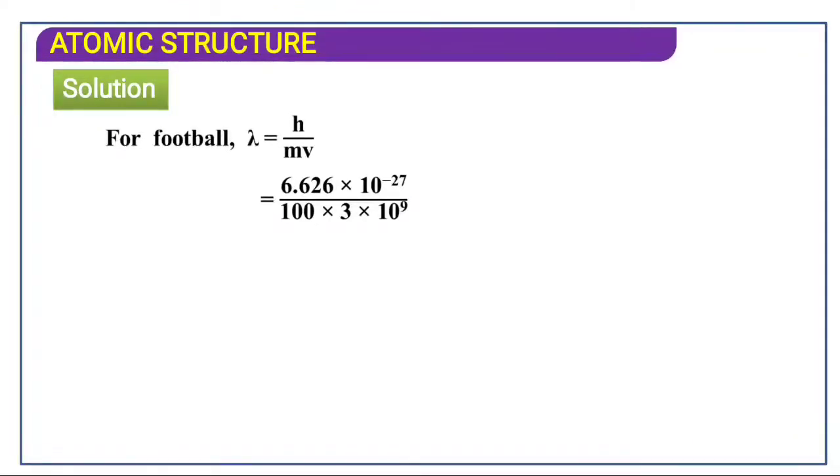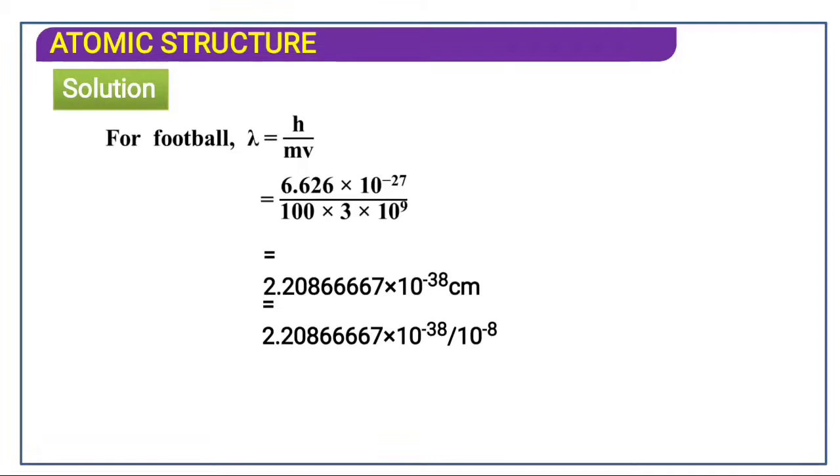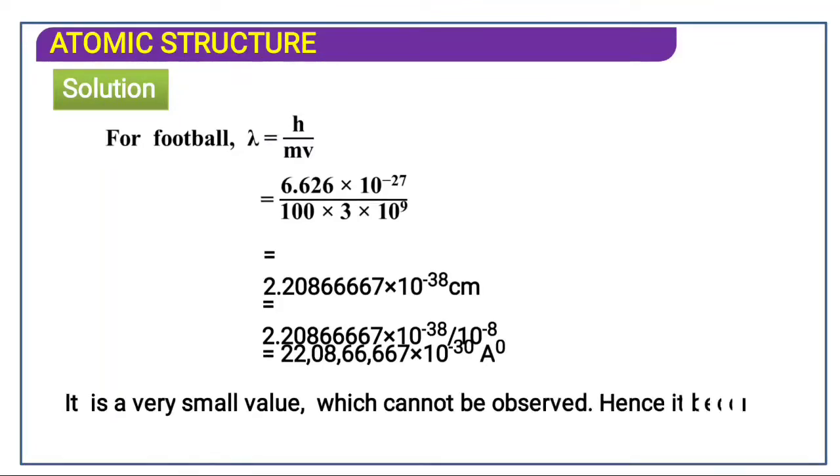whereas for the football, h upon mv, you get a very small value, 10 raised to minus 38 centimeter, and thereby when you convert it into Angstrom, it will be 10 raised to minus 30 Angstrom, which is a very small wavelength that cannot be observed.